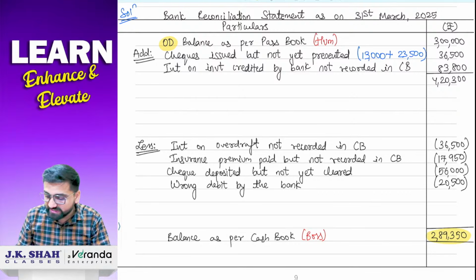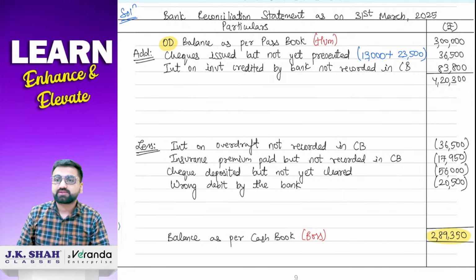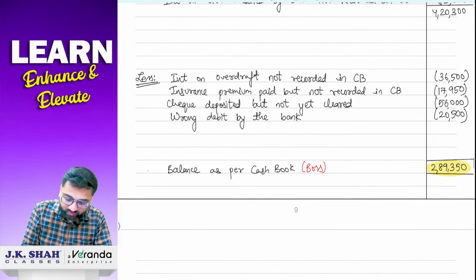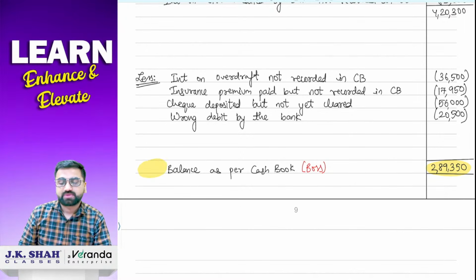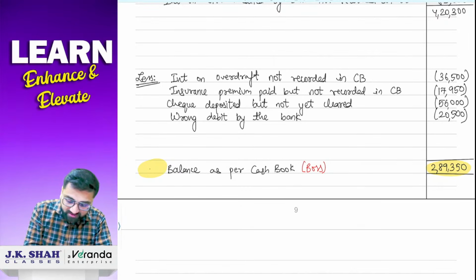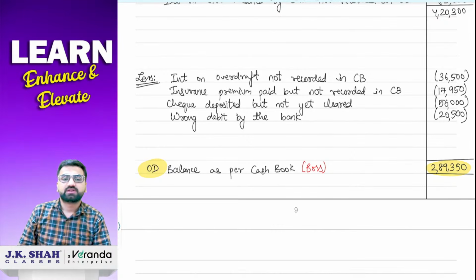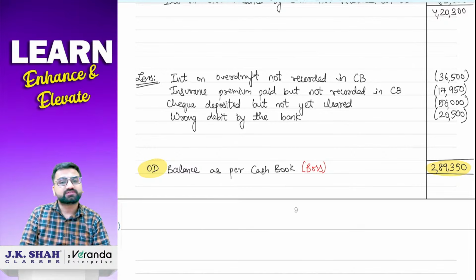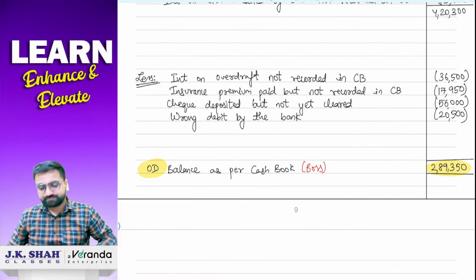Now this is 2,89,350, a positive answer in your calculator. So now you people tell me, positive answer अगर आया है तो ये कौन सा बैलेंस हुआ, whether it is an overdraft balance or whether it is a favorable balance. सर आपने बताया था कि overdraft balance से start कर रहे हैं और आंसर पॉजिटिव आ रहा है, so it means it is going to be overdraft balance only. So your final answer is also overdraft balance as per cash book, 2,89,350 rupees. Understood? Very good. Okay, चलो बढ़िया.